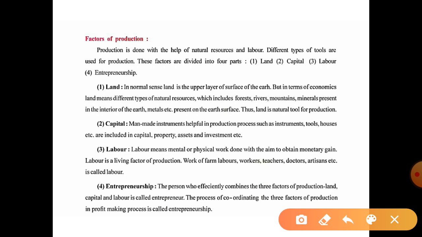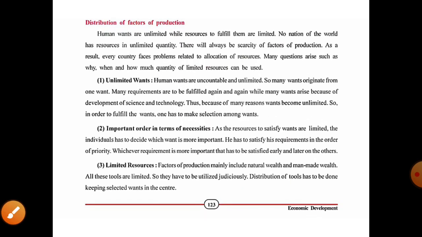Next one, labor. Labor means mental and physical work done by people to obtain money. Labor is a living factor of production. The work of farm laborers, teachers, doctors, artisans, they all come under labor. And the fourth factor is entrepreneurship. The person who effectively combines these three factors, land, capital and labor, is known as an entrepreneur.